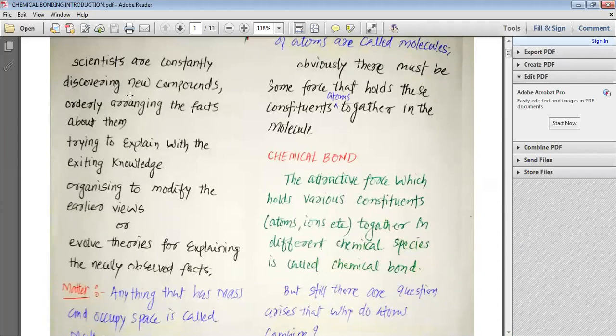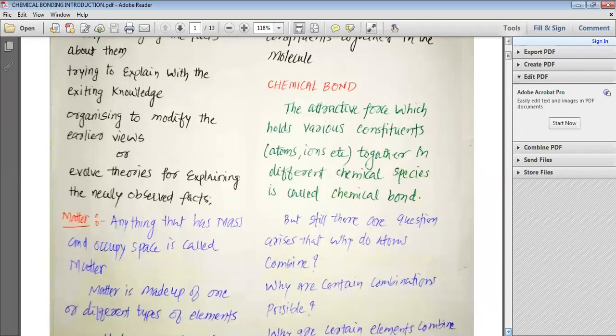Scientists are constantly discovering new compounds, orderly arranging the facts about them, trying to explain them with the exciting knowledge, organizing, modifying the early views or evolving theories for explaining the newly observed facts. You know, scientists do all these things, and we are blessed with more and more awareness, more and more knowledge about the scientific facts.